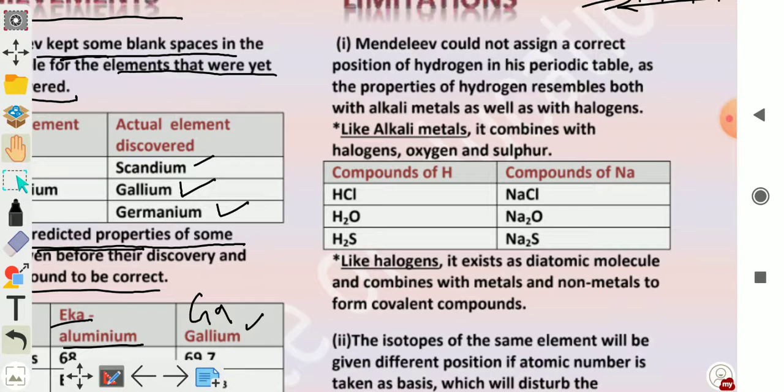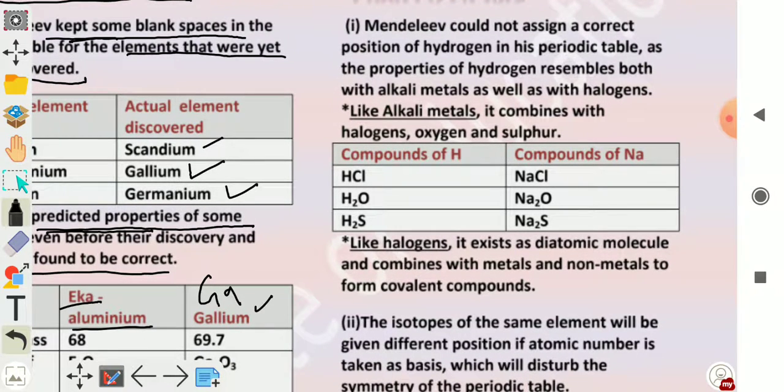First limitation is position of hydrogen. Mendeleev could not assign the correct position of hydrogen in his periodic table, as the properties of hydrogen resemble both the alkali metals as well as halogens. Alkali metals कौन सी हैं बच्चों? Li, Na, K. Li means lithium, sodium, potassium, etc., while the halogens are chlorine, bromine and iodine, etc. So properties of hydrogen resemble both the alkali metals as well as the halogens.